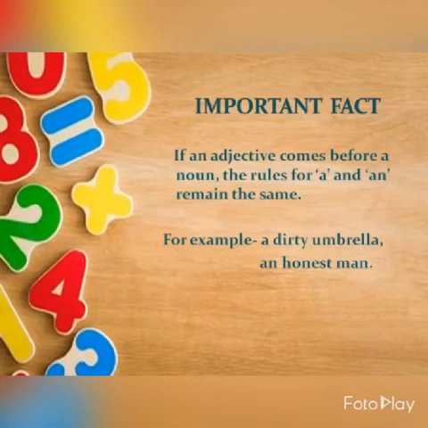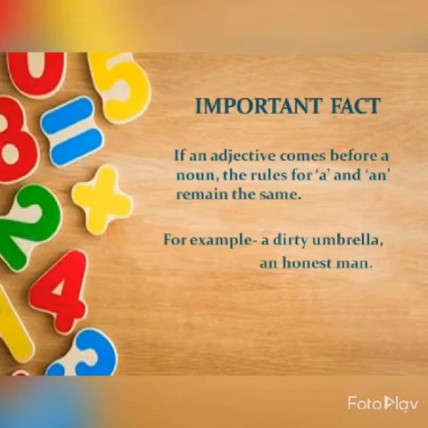So the sound of the adjective used before the noun will be counted. For example, a dirty umbrella, the sound is d, which is a consonant sound. So we will write a dirty umbrella, not an dirty umbrella.